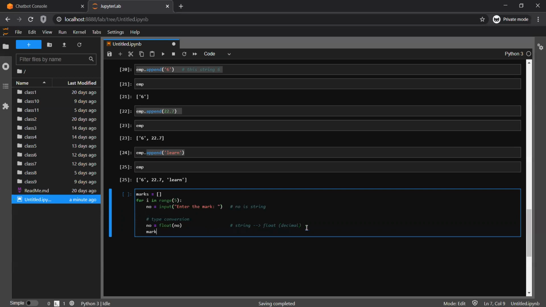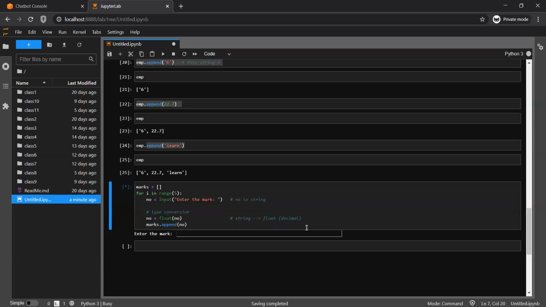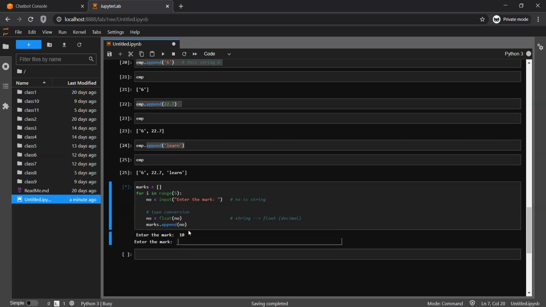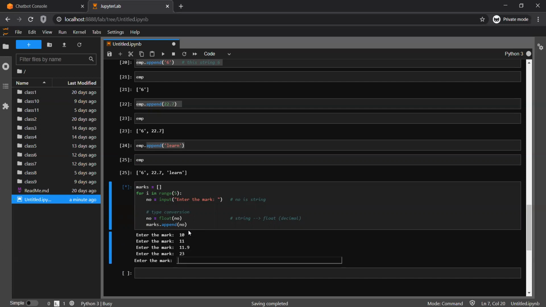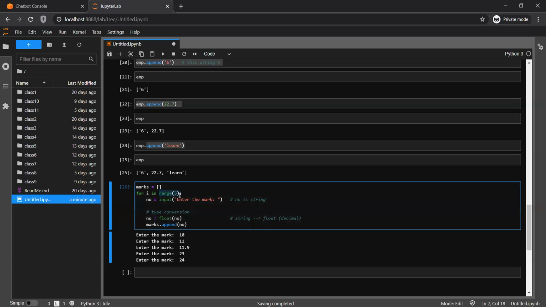Now what I'm going to do is marks dot append number, and that's it. As soon as I click it, it's asking for the number. So I'm entering 10, 11, 11.9, 23, 24, and that's it, because the range I have set is 5.